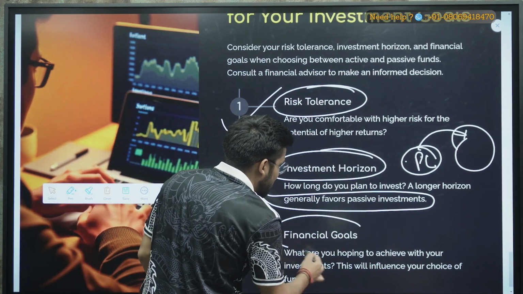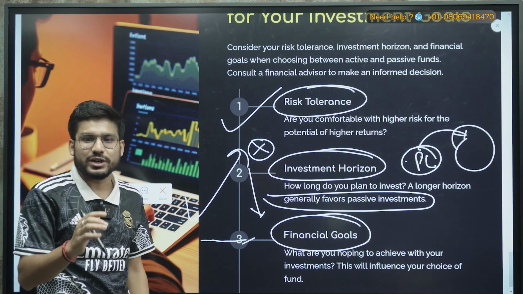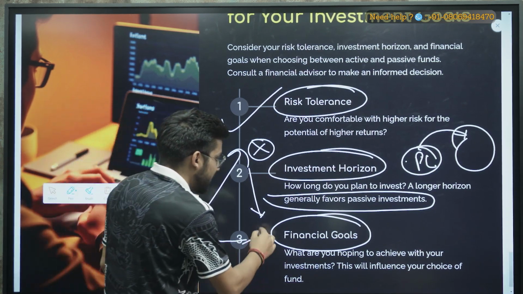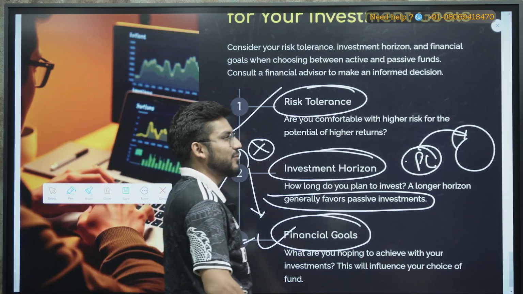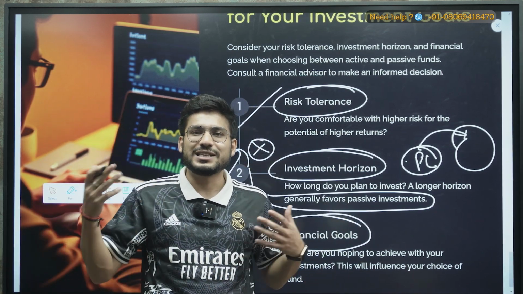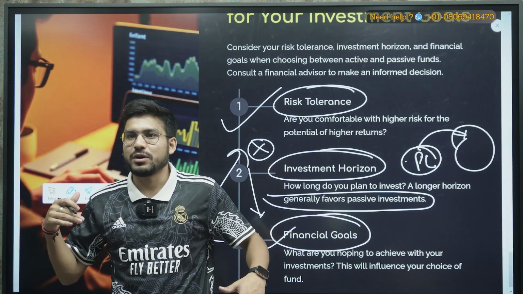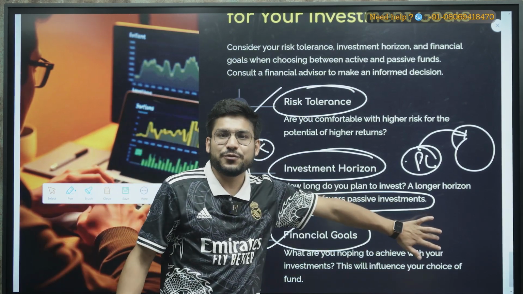Now the financial goals also. If you want a good profit in a shorter time frame, then you can go with the active ones. And if you are planning for the future, for example, after 10 or 15 years, say for your child's marriage, if you are planning for anything after 10 to 15 years, then you can go with the passive ones.